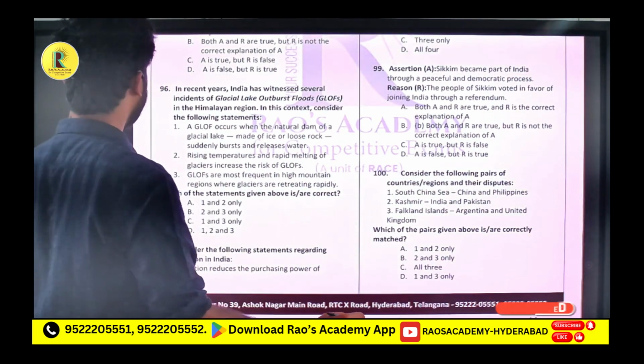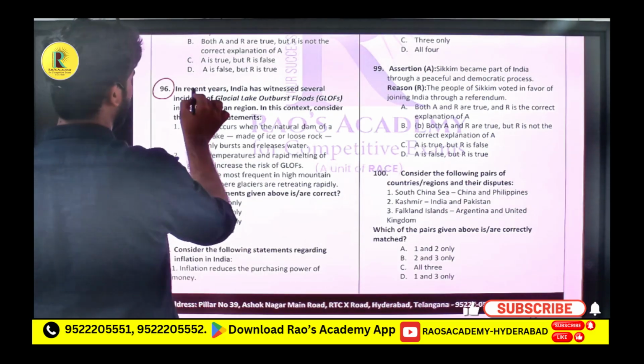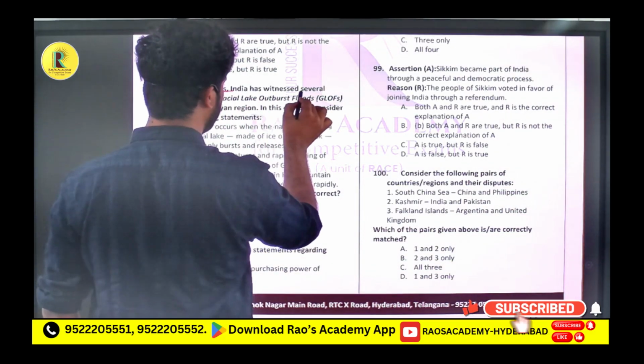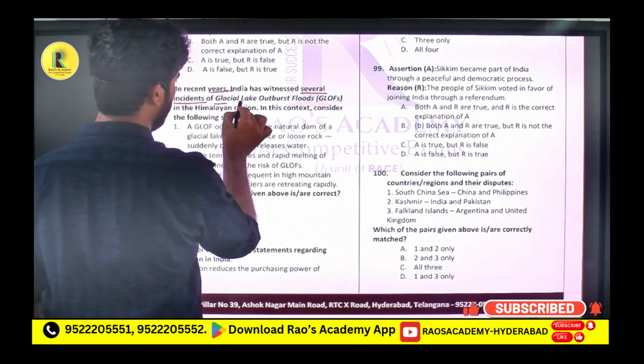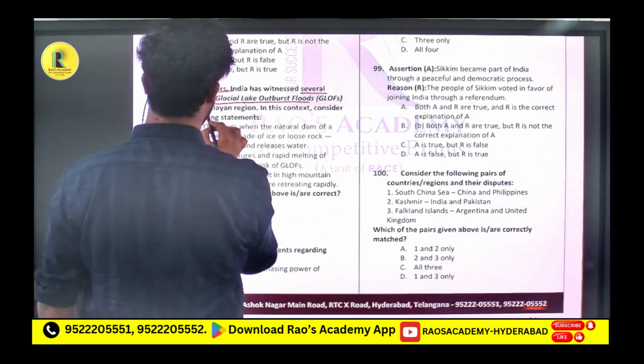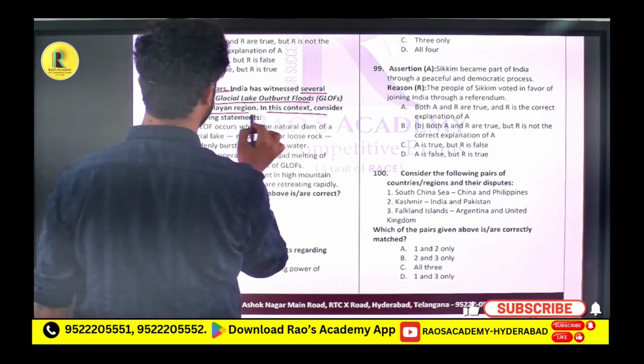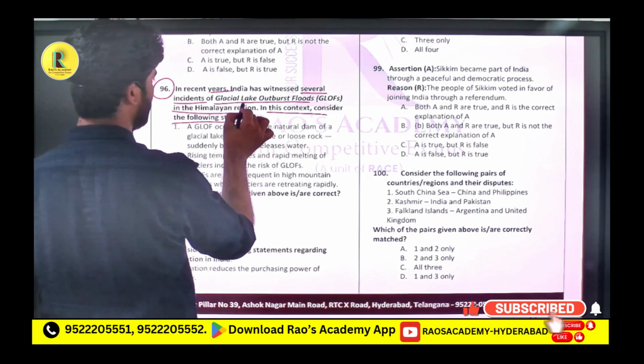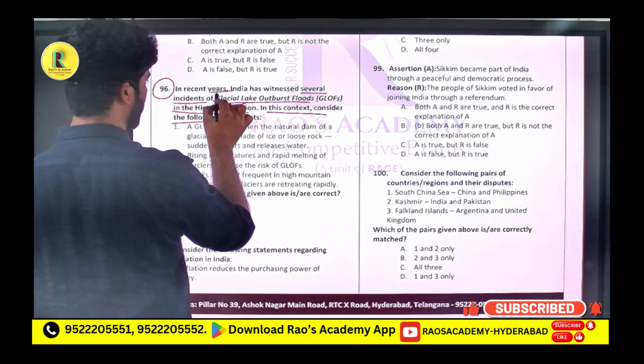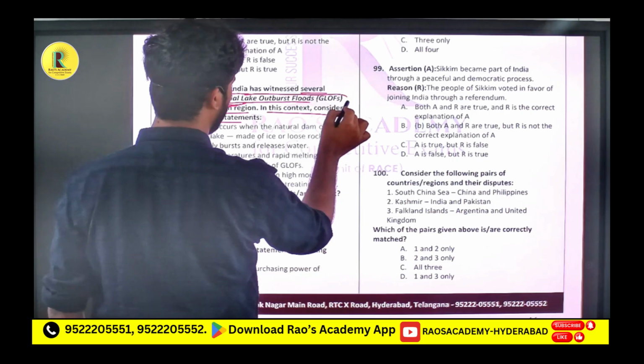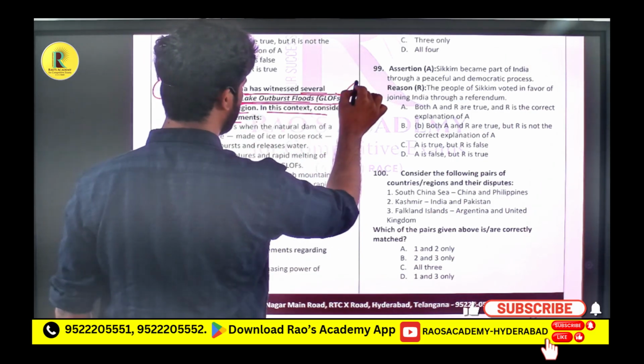So in recent years, question 96. In recent years, India has witnessed several incidents of glacial lake outburst floods in the Himalayan region. In this context, consider the following. They are asking about a concept in geography or environment, that is glacial lake outburst floods. We will call it GLOF.